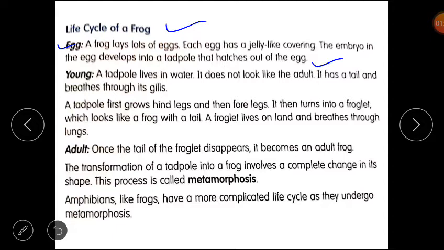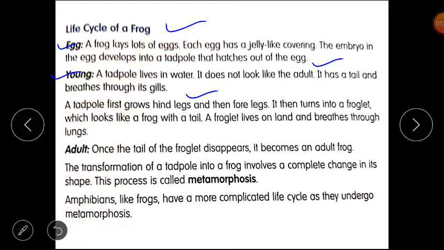Next one is young. A tadpole lives in water. It does not look like the adult. It has a tail and breathes through its gills. A tadpole first grows hind legs, जो पीछे की legs होती हैं, and then forelegs.